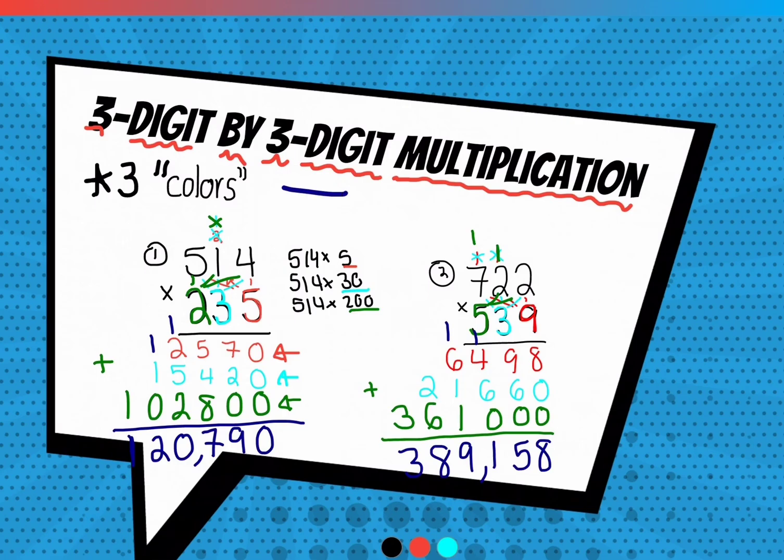So when you're multiplying a 3-digit by a 3-digit, it is a good idea, at least when you're first starting, to grab 3 color pencils or 3 colors and figure out what your products are for each.